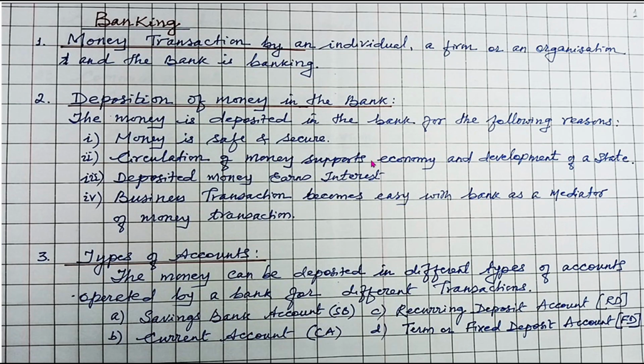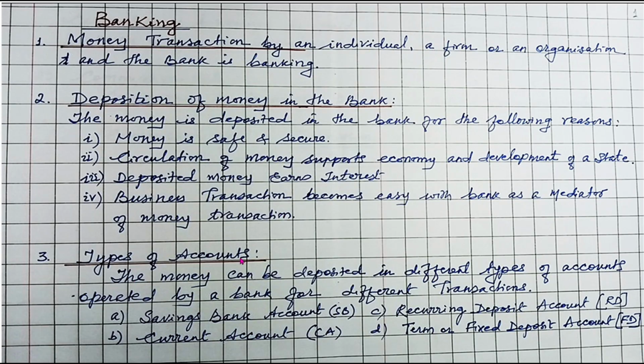Now, what is banking? Banking is basically a money transaction by an individual, a firm or an organization with a bank. Deposition of money in the bank. The money is deposited in the bank for various reasons, and the important reasons are listed as below. Money is safe and secure. Circulation of money supports economy and development of a state. Deposited money earns interest. Business transaction becomes easy with bank as the mediator of money transactions. So these are a few reasons why money is to be deposited in the bank.